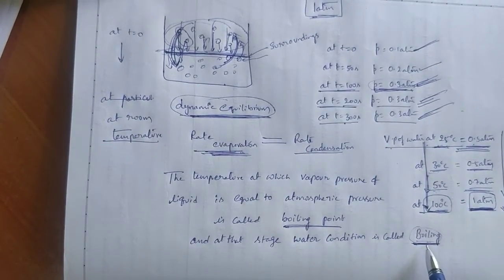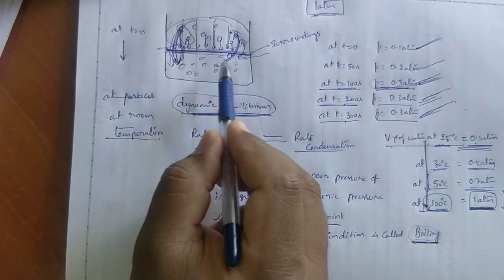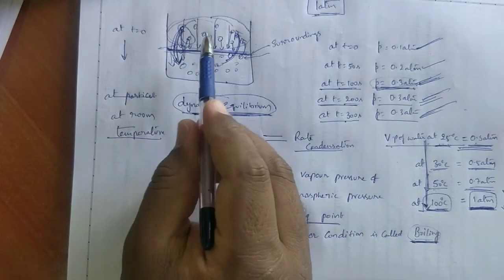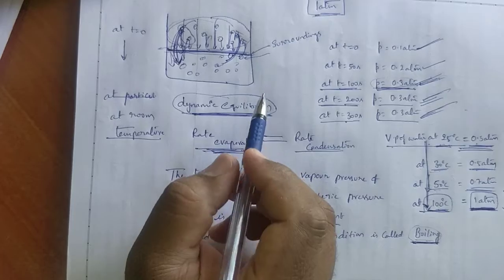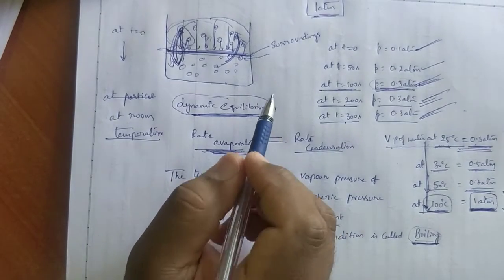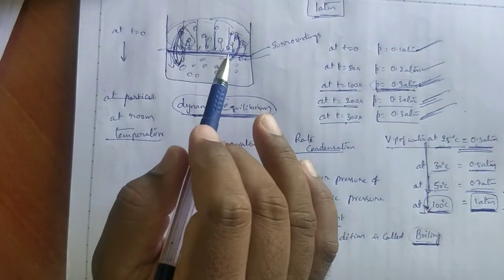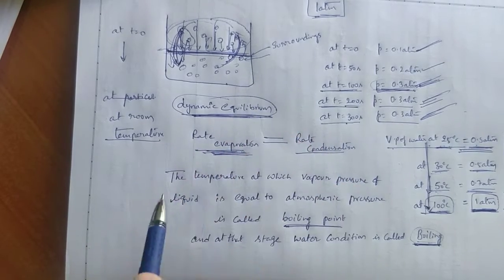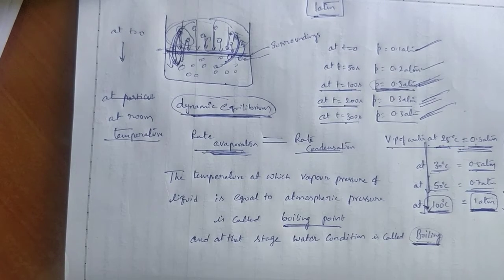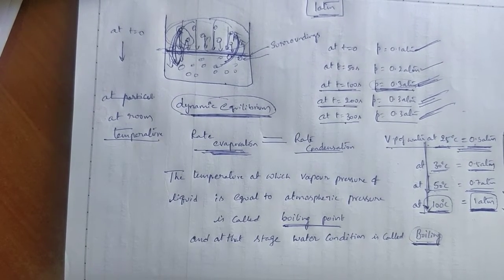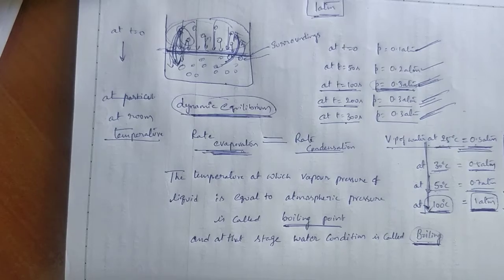At the condition of boiling, every particle of the liquid has the capacity to go into the gas state. But at the time of evaporation, only surface molecules have such capacity. Okay? This is about boiling point. Observe carefully and note down the notes neatly, all of you. Very important points these are. I hope you are clear?